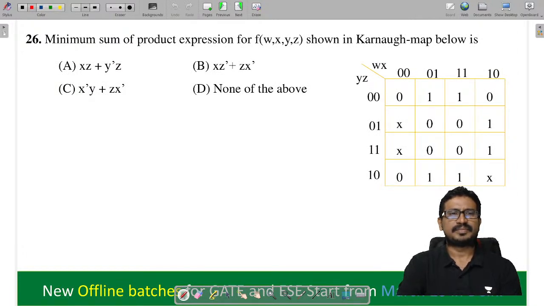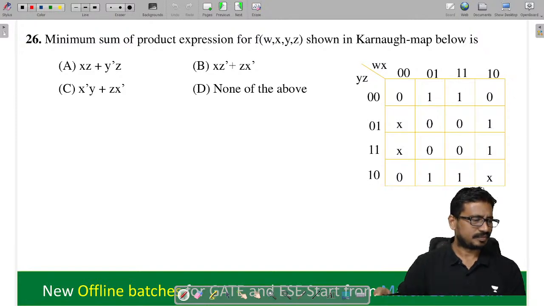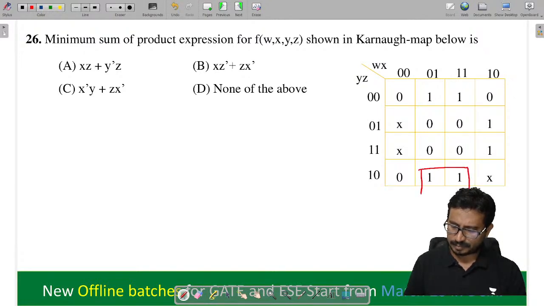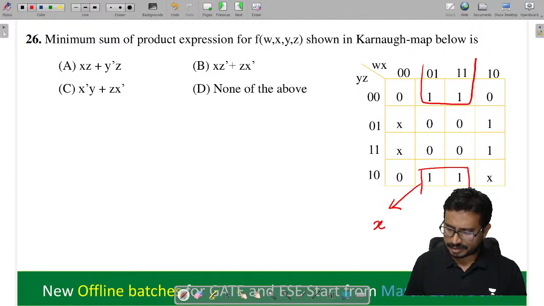Next, minimal sum of products. Yeah, you tell me here. Only a quad is possible, right? This quad. So tell me what I will get here. From here, what will I get now? X Z bar.